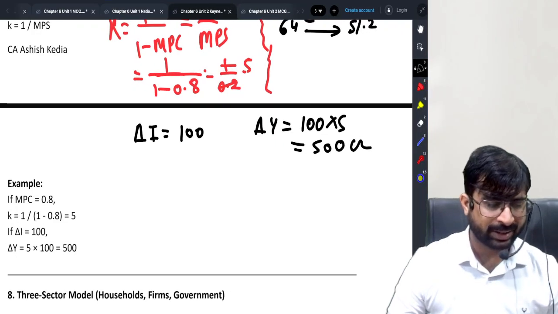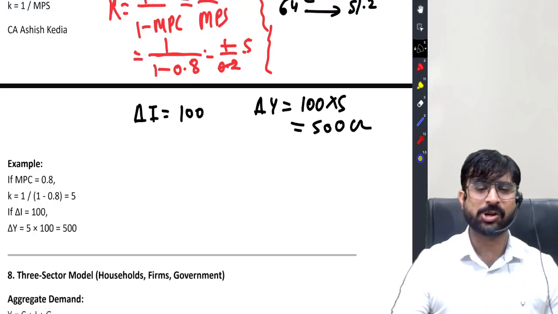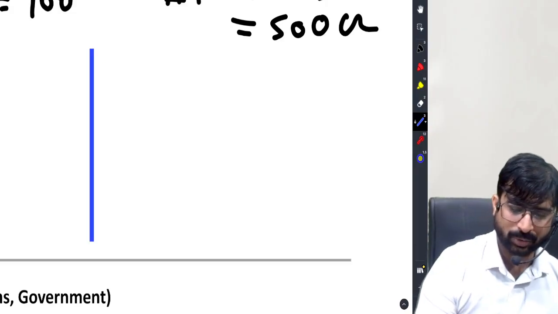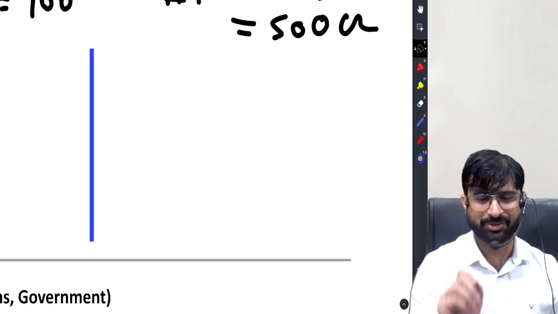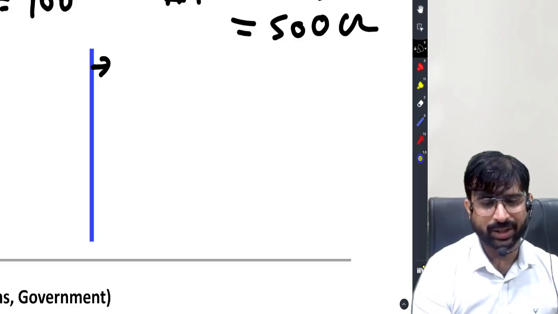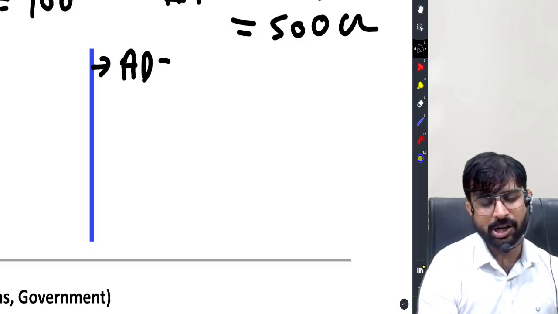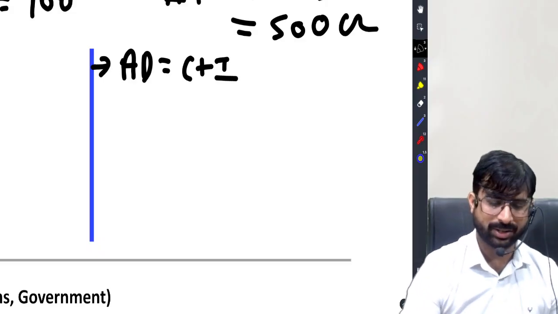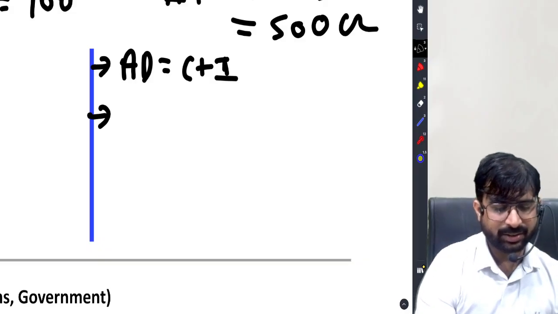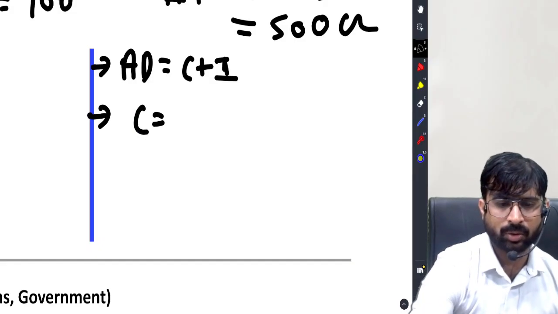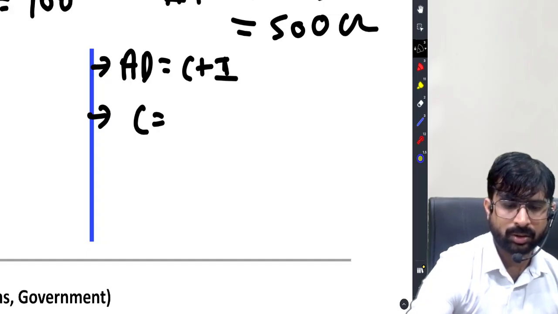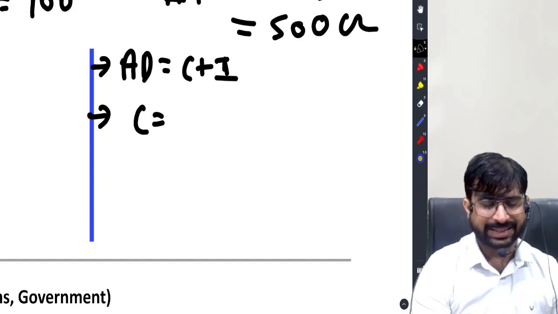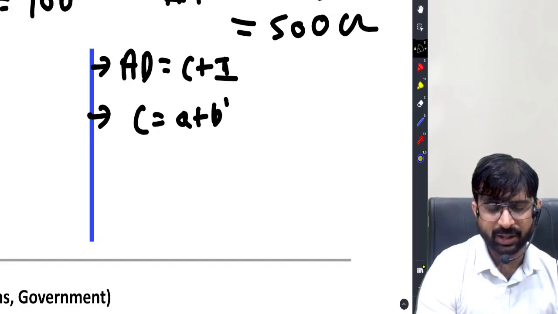So friends, in a two sector economy, what all do we need to know? The first thing was that in a two sector economy, aggregate demand becomes equal to consumption plus investment expenditure. Second thing is, this is always true. C is A plus BY.